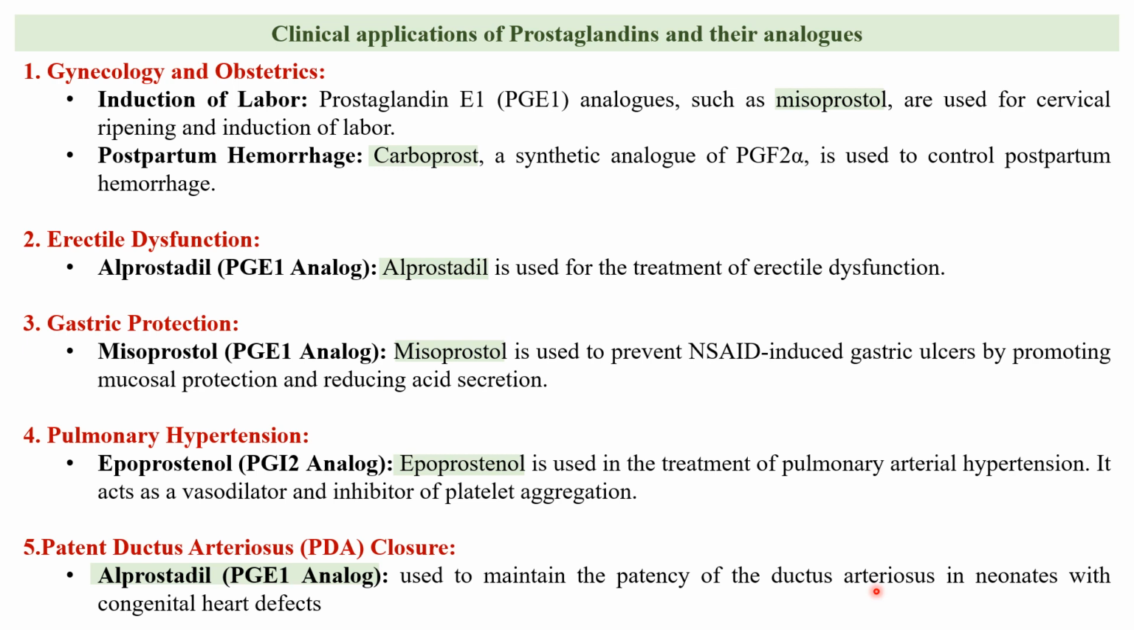Its closing is important for the proper blood circulation. So alprostadil, which is a prostaglandin E1 analog, can help to close the patent ductus arteriosus in some situations. It's given to certain babies to encourage the ductus arteriosus to close, allowing the heart to function properly.